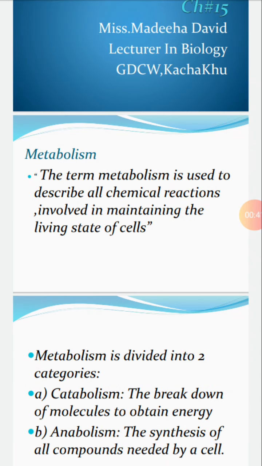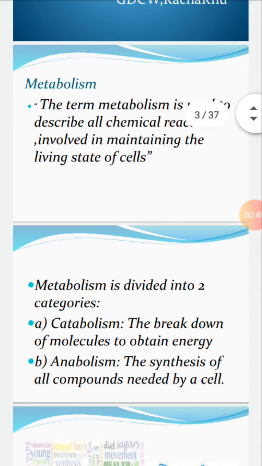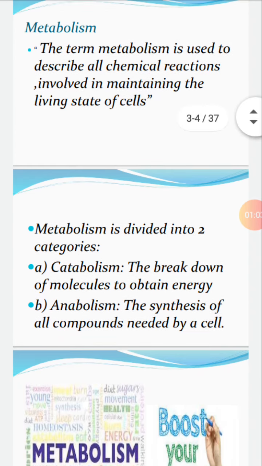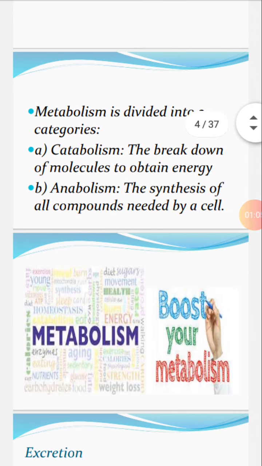Metabolism is divided into two categories: catabolism, breakdown, and anabolism, synthesis. Catabolism is the breakdown of molecules to obtain energy. Anabolism is the synthesis process, the synthesis of all compounds which are needed by a cell. Now you can see the image.